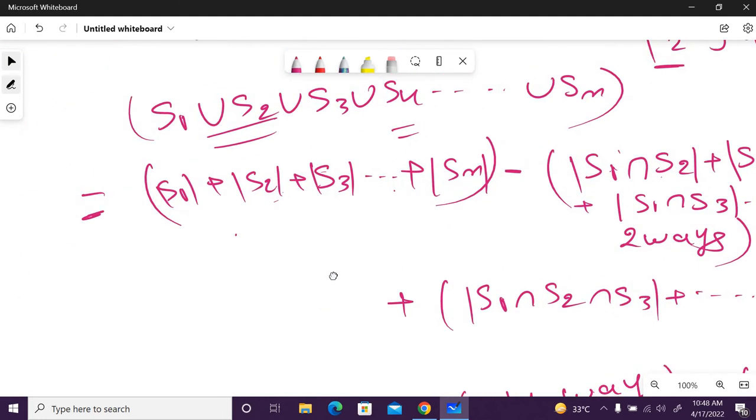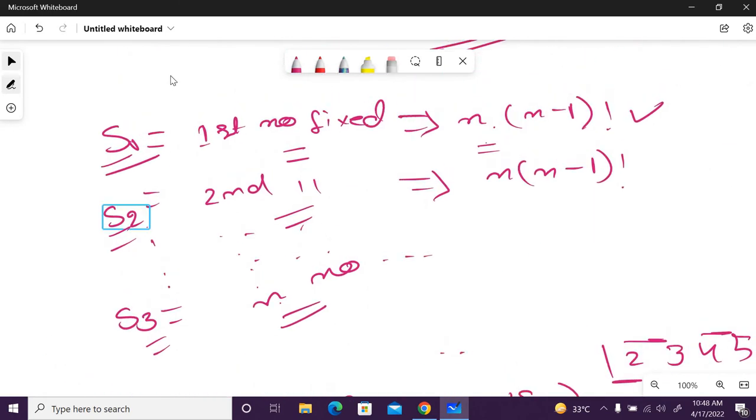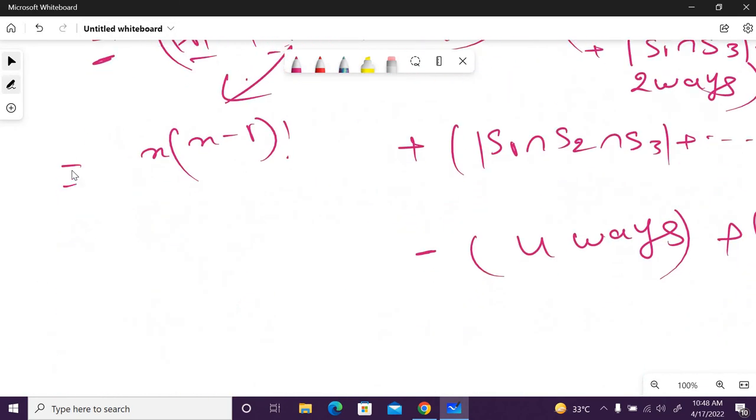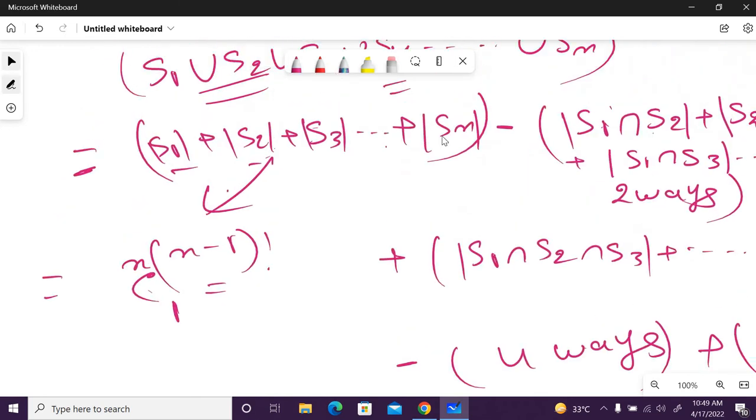We know the formula, and solving it seems very difficult, but it is not difficult. If everyone is taking n into n minus 1 factorial, then I can make this n as n choose 1. How many total such variables are possible? n choose 1. n minus 1 factorial is for each one. Total how many? n choose 1.